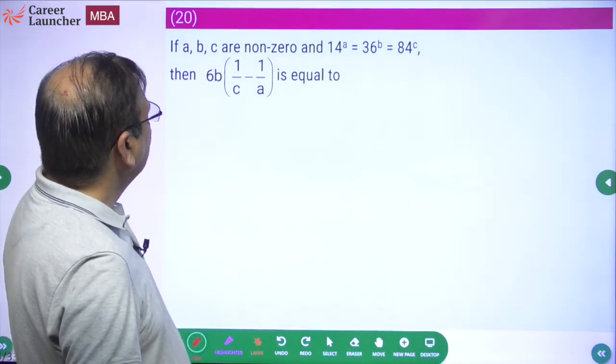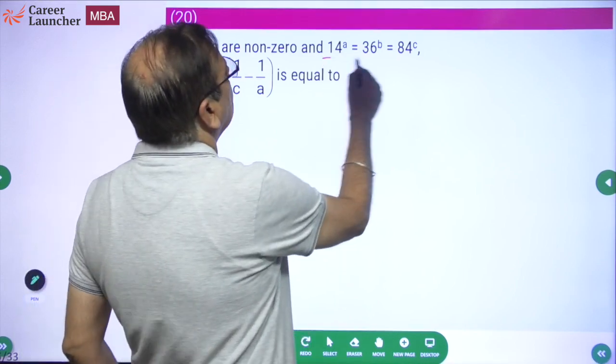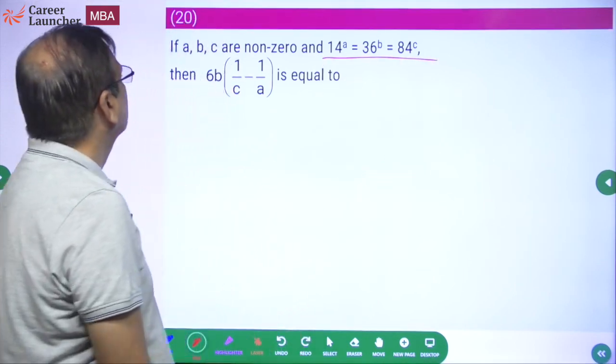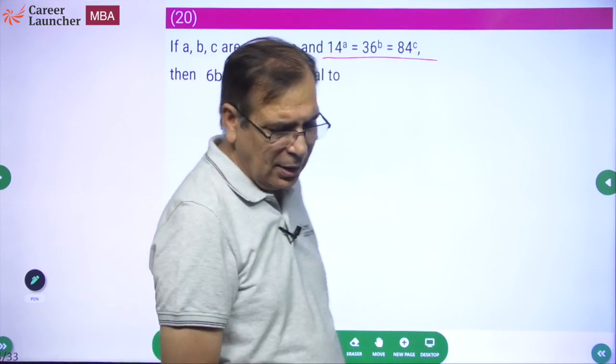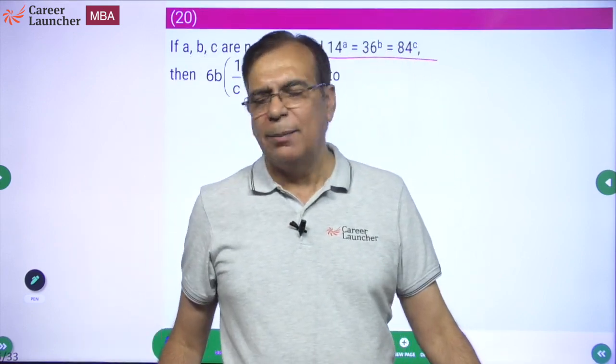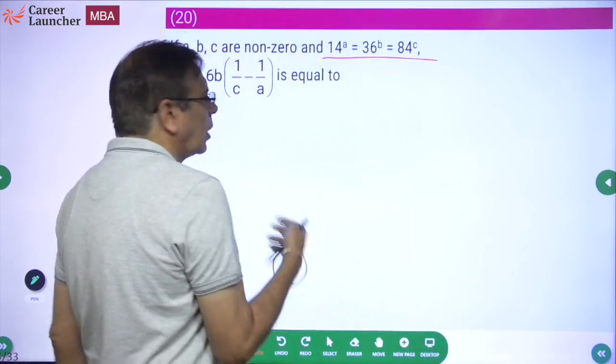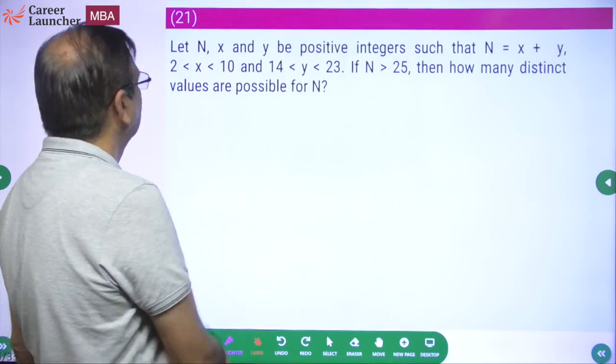20th. A, B, C are non-zero. 14 to power A equal to 36 to power B equal to 84 to power C. What is the value? We'll leave this question. Time consuming, will take time. No point wasting time on this. No jugaad, no choices, nothing to be done out here.